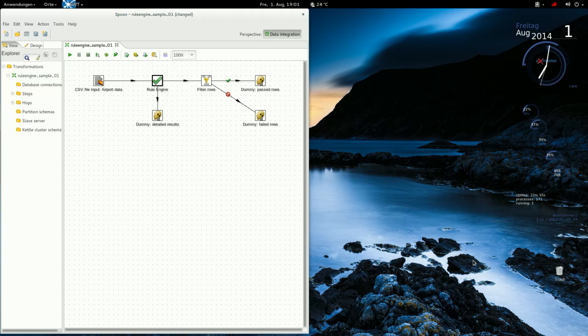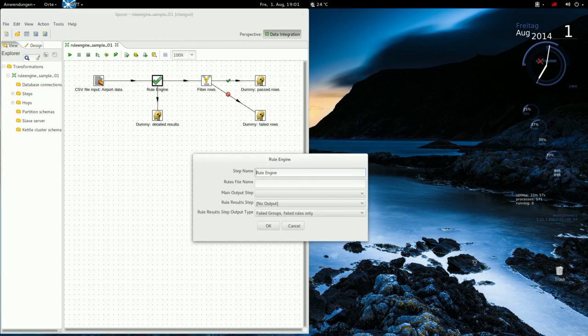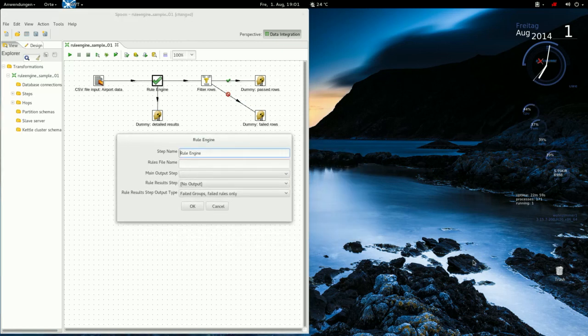The rule engine step needs a couple of configurations. One is a rules file name. I will show you in a minute how to create one of those. And then you need to define where the main output of the step goes. In this case, to the filter row step. Where the detailed results go.